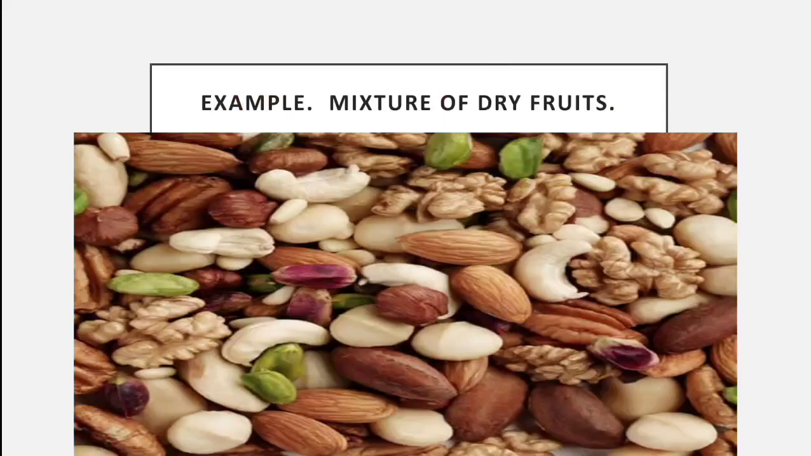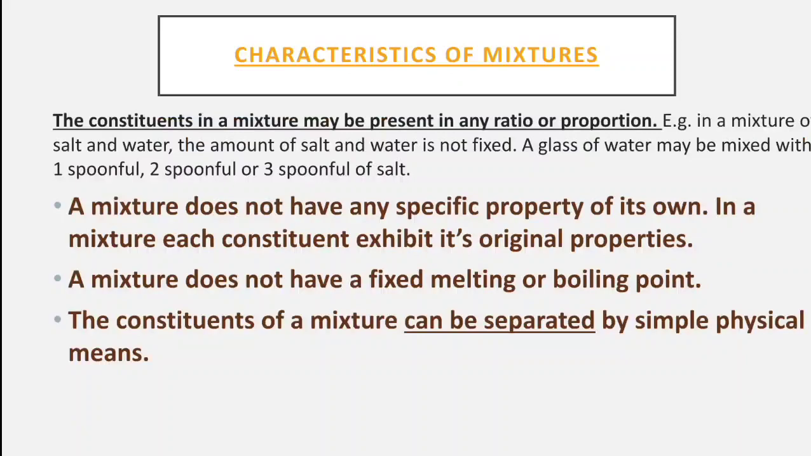Now this is one example I have taken. This is a mixture of dry fruits. In this mixture of dry fruits you can see almonds, cashew, pistachio, peanuts also you can see. So it is a mixture of various dry fruits. Now let us study the characteristics of mixtures.